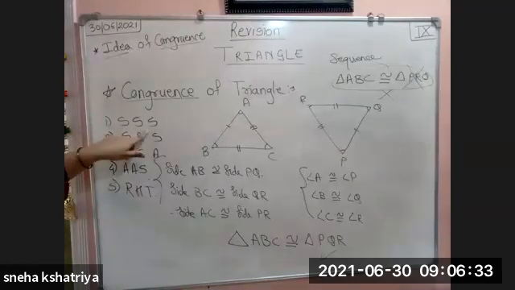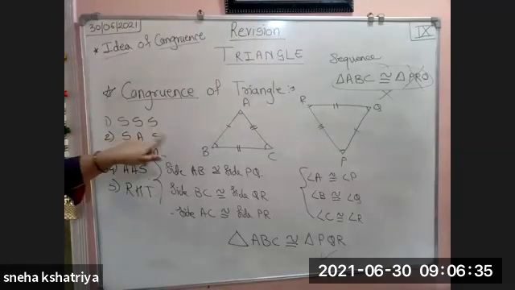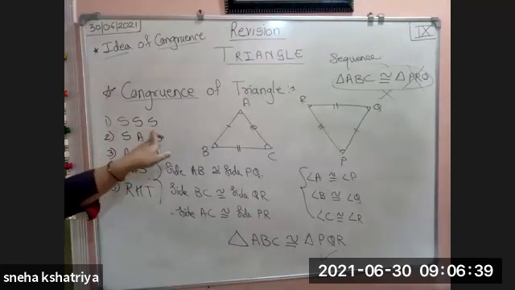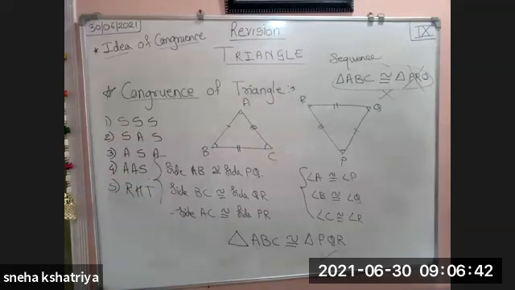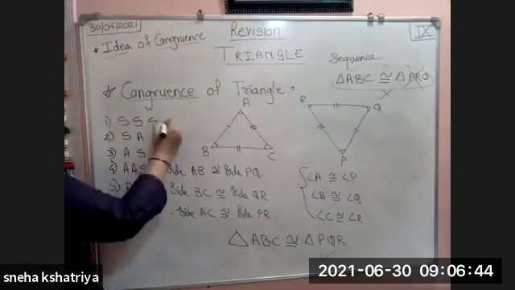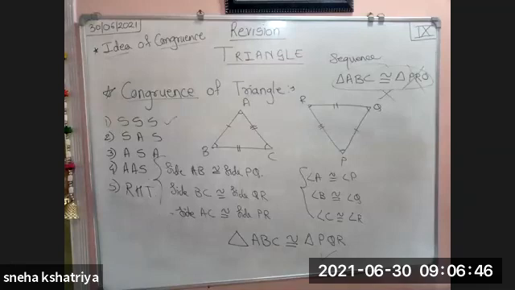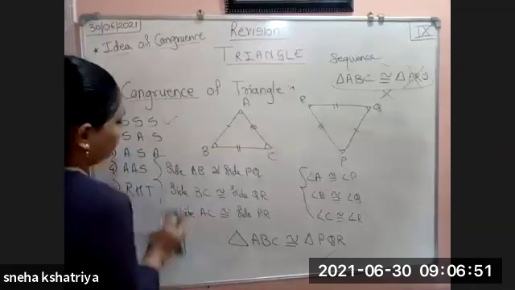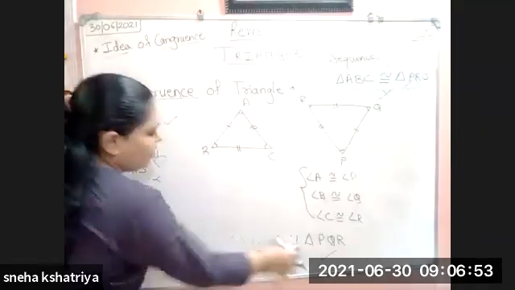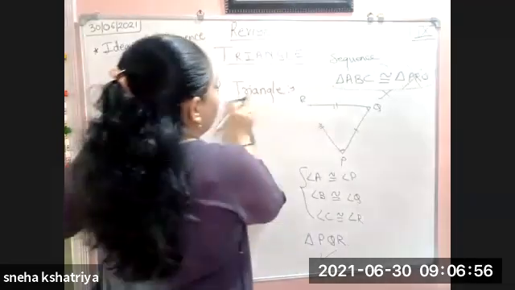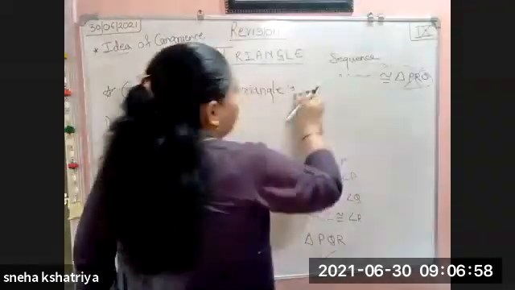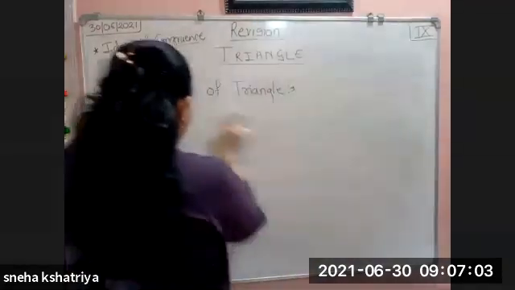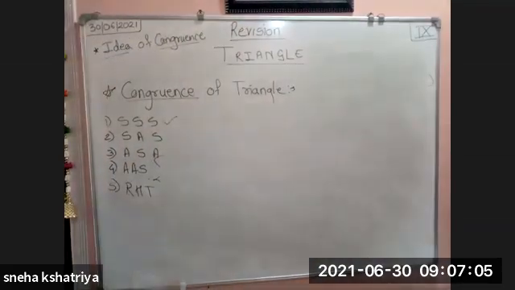First is SSS. SSS means what? If all the sides of the given triangles are congruent, then we will say that the given 2 triangles are congruent by using the triple S test, SSS test. Afterwards, SAS. Now we have to take different examples here, because here we have to prove side, angle and side, and in which there is a little difference.